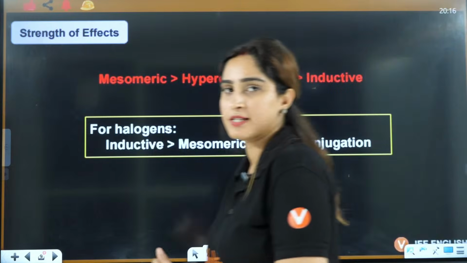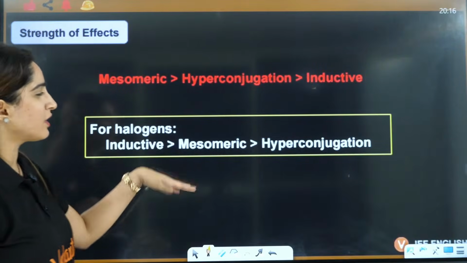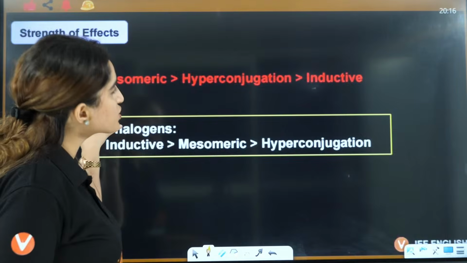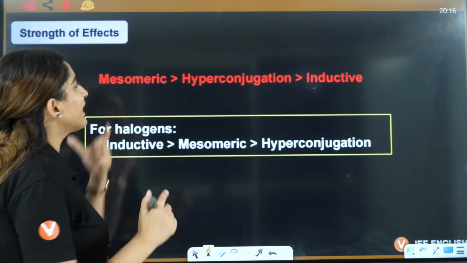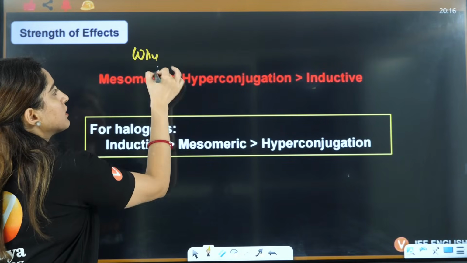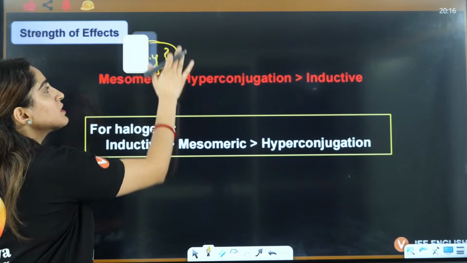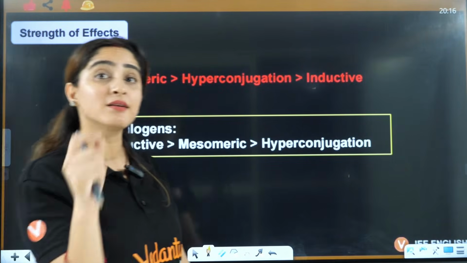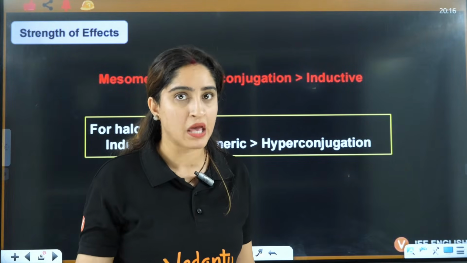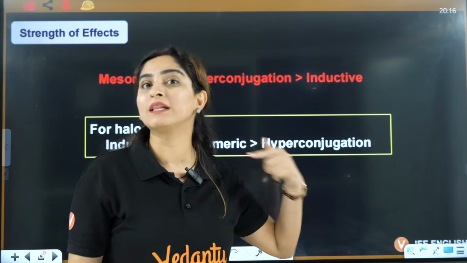Inductive effect, right? Now the strength and all that we'll discuss once we have done all the effects, then I'll discuss why it is so. Because the main agenda is to understand the stability of intermediates. That will be based on all these effects.